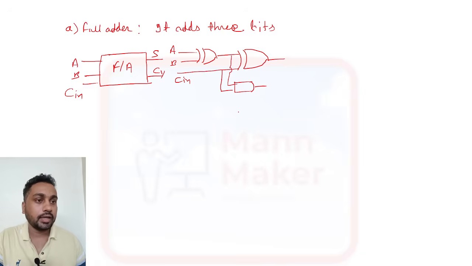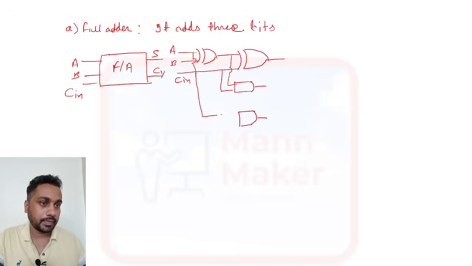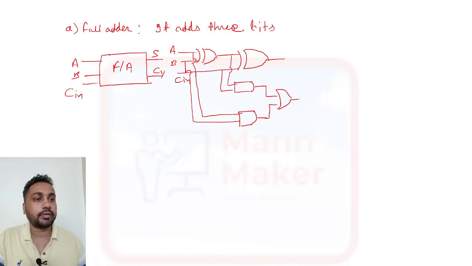One more AND gate is required, connected with this A and B. And one OR gate is required to combine these. This is carry out, and this is sum.